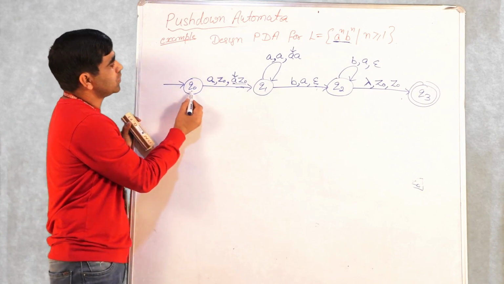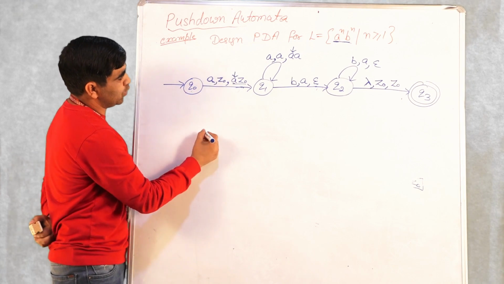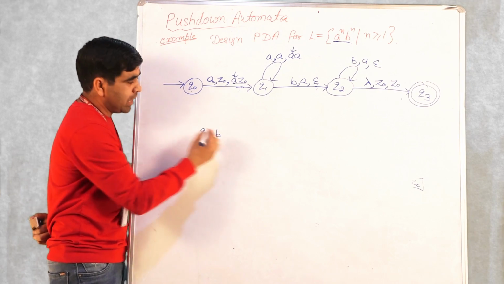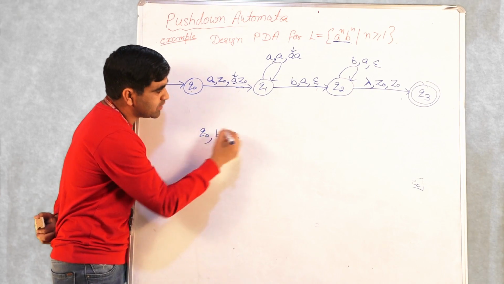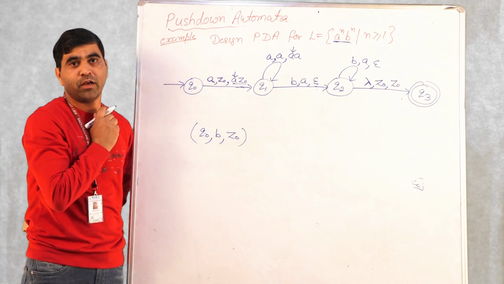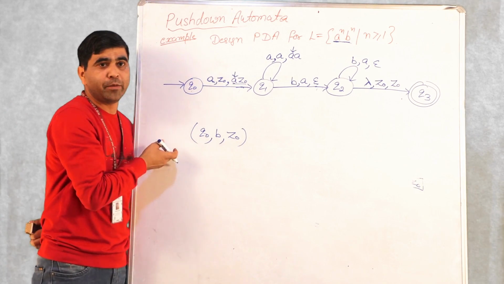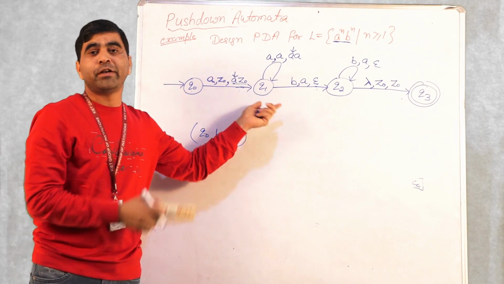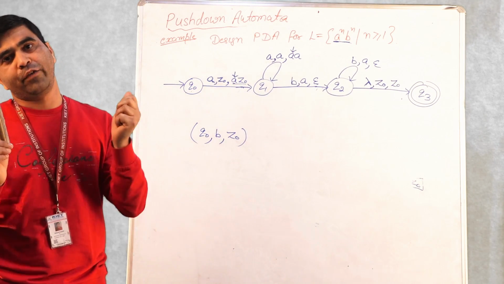For example, on state Q naught, if the input symbol is B and the top of the stack is Z naught, now what are you going to do? We have not mentioned anything in this case. Why? Because this is an invalid move. Any move which is missing will be treated as a dead configuration, right?